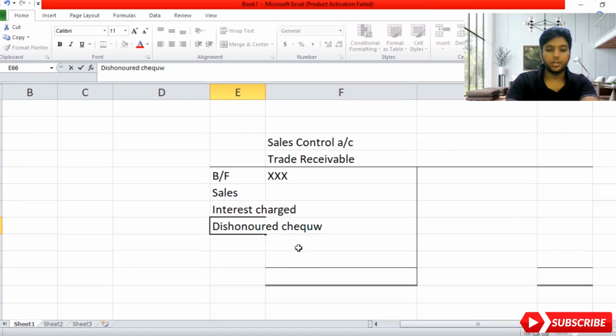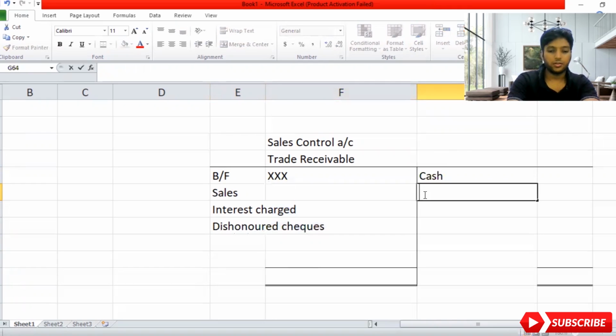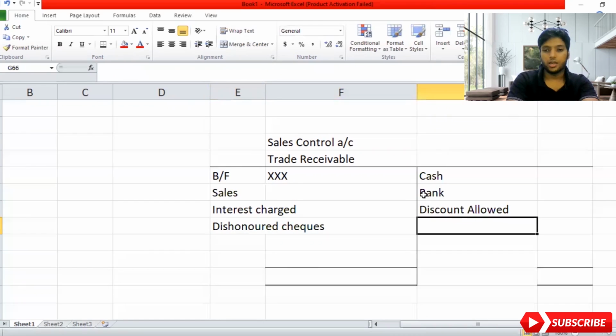On the credit side, you will have cash they would have paid, bank they would have paid. You will give discount for them, so it will become discount allowed, and they will return the products, so return inward will be there.